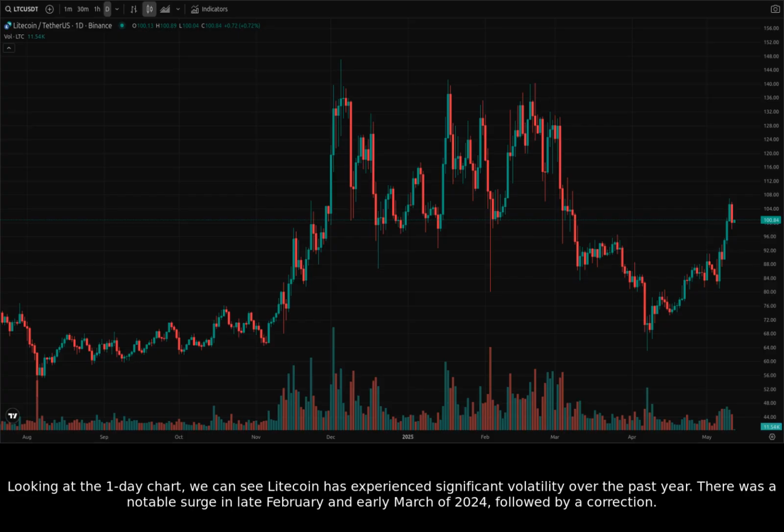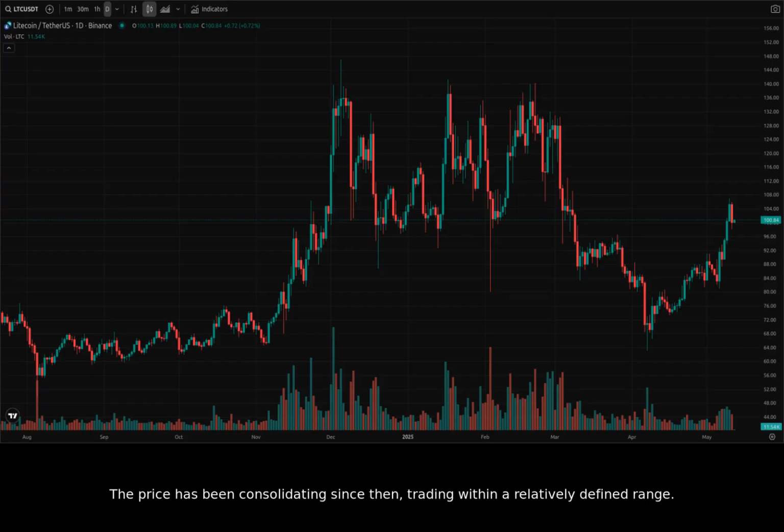Looking at the one-day chart, we can see Litecoin has experienced significant volatility over the past year. There was a notable surge in late February and early March of 2024, followed by a correction. The price has been consolidating since then, trading within a relatively defined range.